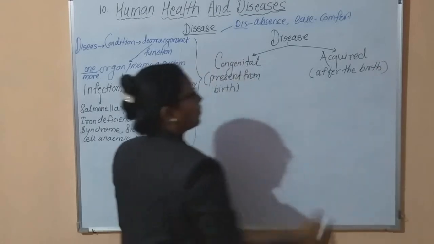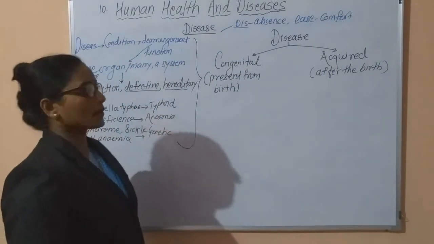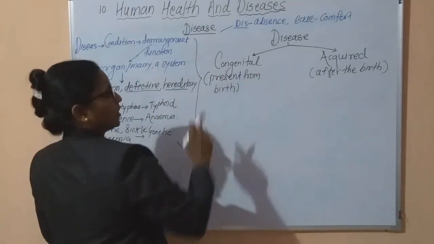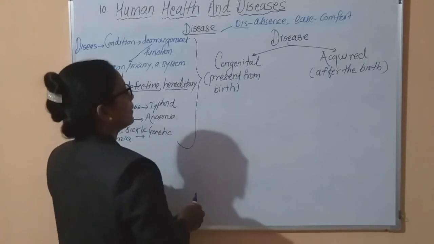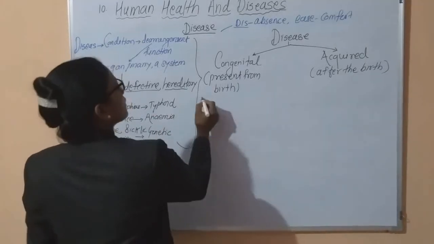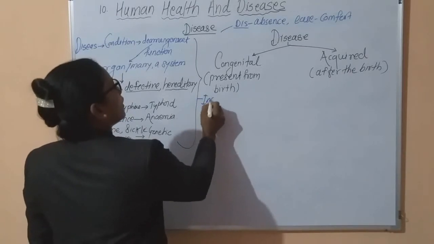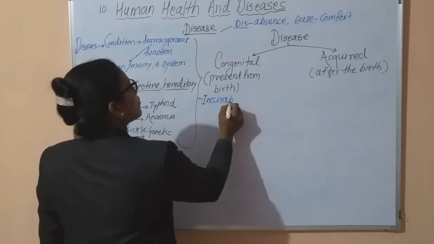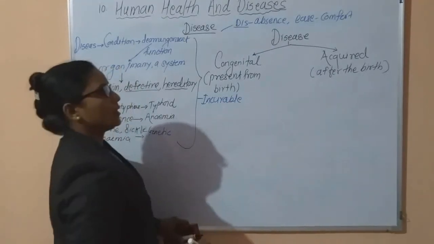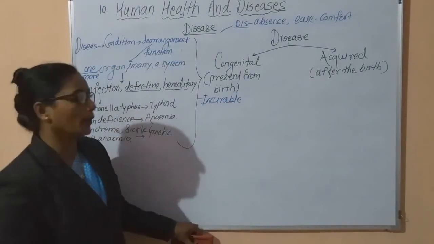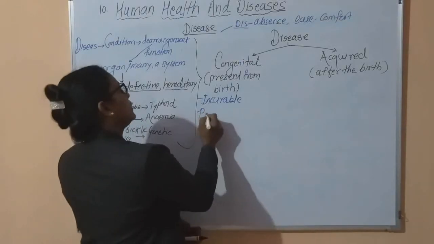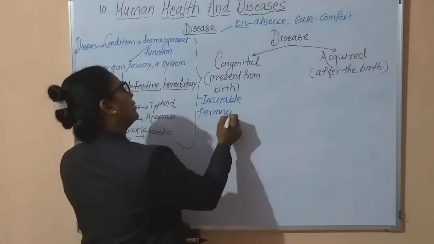These are called acquired diseases. Now in case of congenital diseases, first, these are incurable. This is the most important point: congenital diseases are incurable by any treatment because these are permanent.